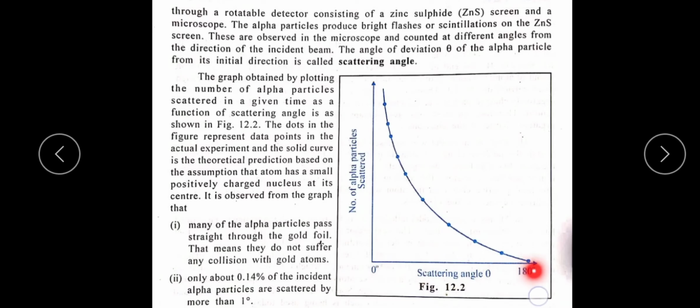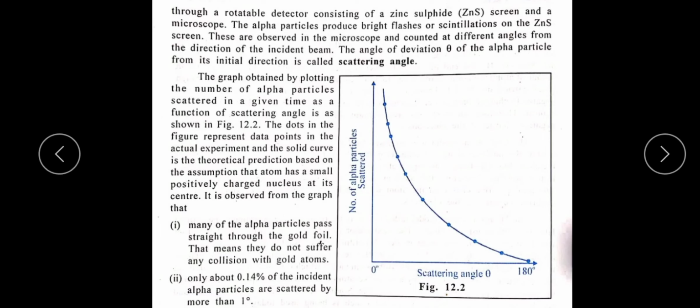The dots in the figure represent the data points from the actual experiment, and the solid curve is the theoretical prediction based on the assumption that the atom has a small positively charged nucleus at its center.